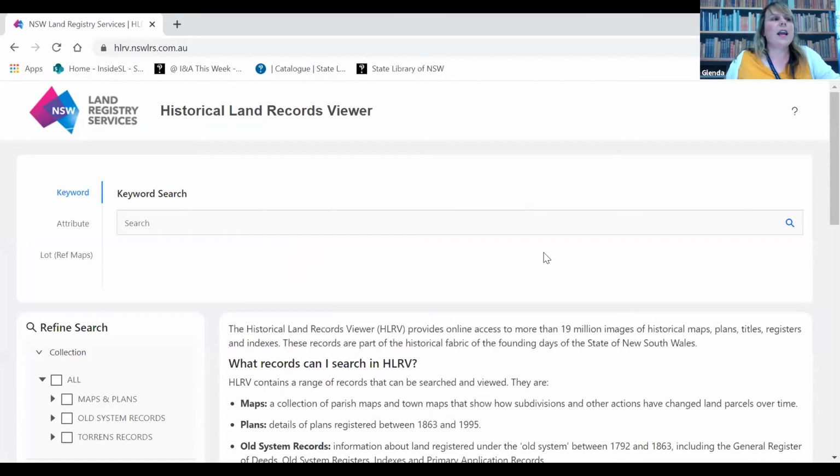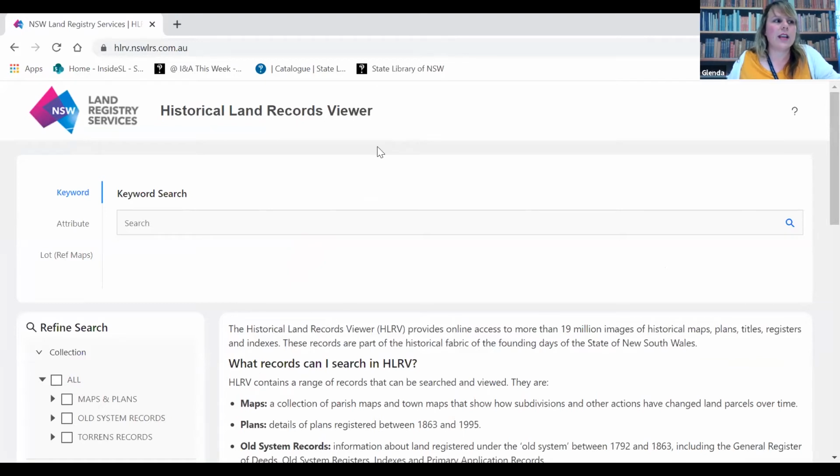So when you first go to HLRB, you'll get a pop-up with the terms and conditions, which you can accept. The important thing to note is that documents may be printed, and saved where printing is enabled, but otherwise documents must be purchased from the Land Registry Services. Once you've accepted the terms and conditions, you'll be presented with this search page here.